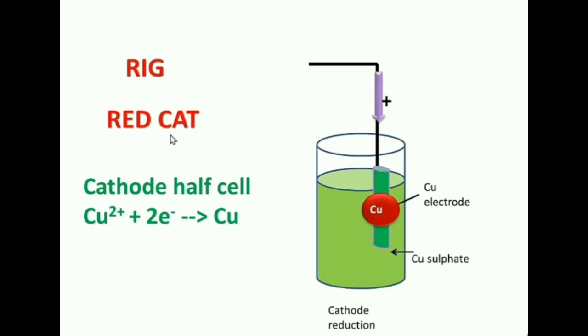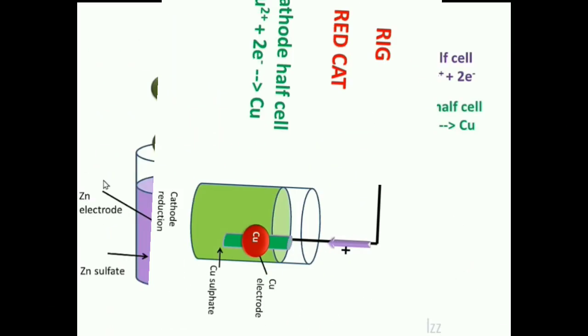See the code: reduction takes place at cathode and reduction is gain of electrons. You know the half cell reaction: Cu2+ accepts 2 electrons to form copper atoms. That means here gain of electrons takes place. So, this reaction is reduction and reduction takes place at cathode.